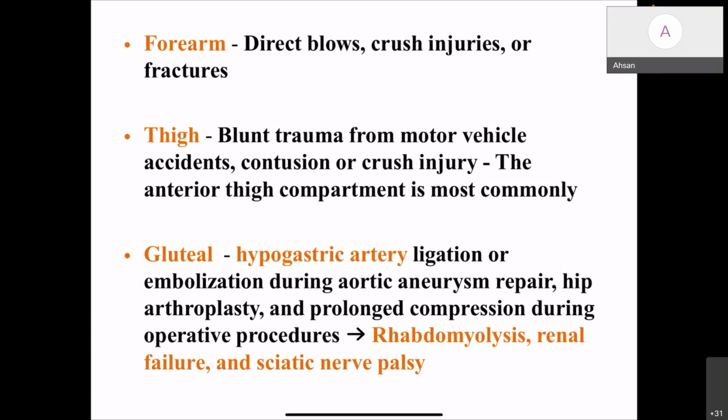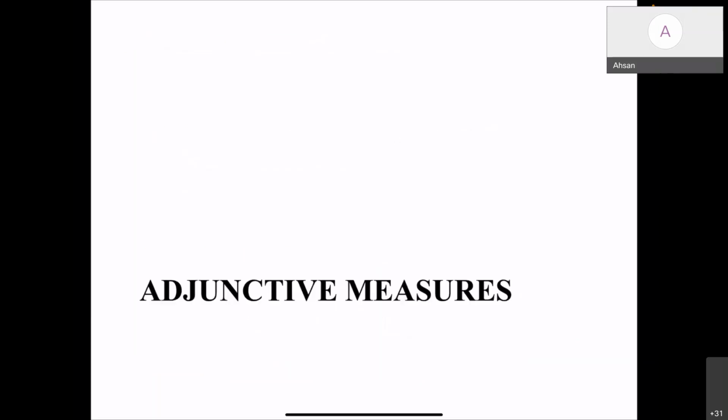This can lead to rhabdomyolysis, renal failure, and sciatic nerve palsy. Sometimes it will be difficult to understand why the rhabdomyolysis and renal failure are happening. Then you have to suspect a gluteal compartment syndrome.